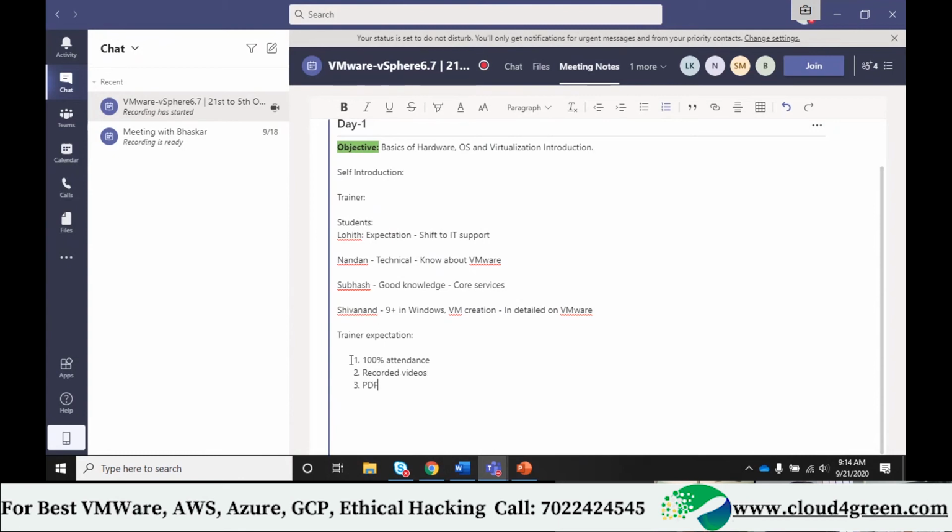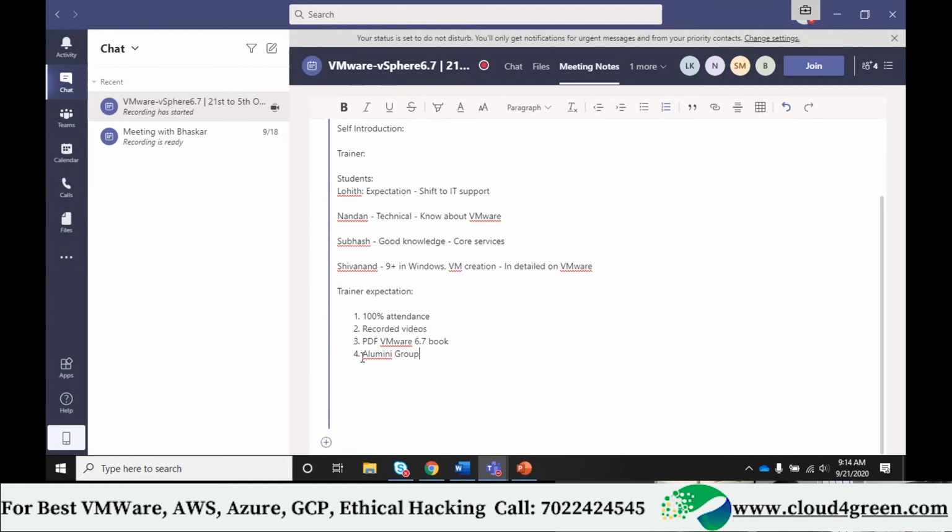Third, you will get the PDF VMware 6.7 book. Fourth, you will be added to the alumni group. In the alumni group, people who are in desperate need of a job can post their resumes there, and I usually get requirements. I'll get a mail saying we need a VMware engineer, and I can refer also.